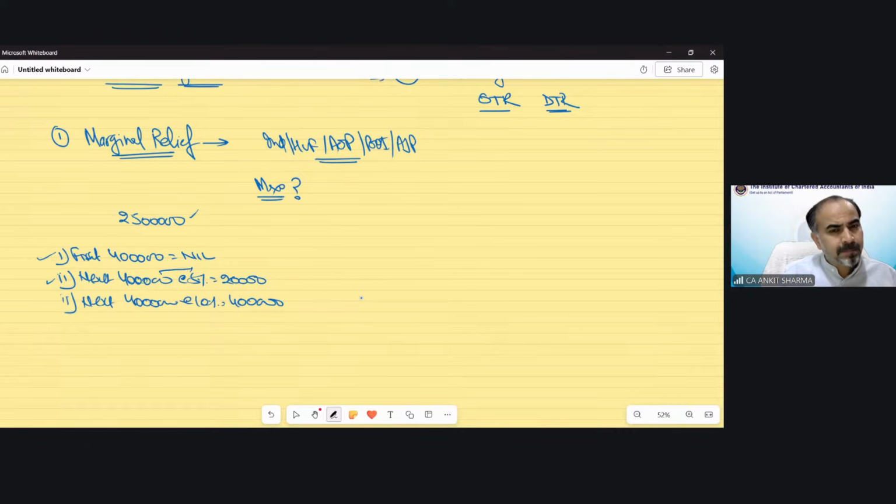Sir, there is a limit from 4 lakh 1 to 8 lakh. Is this mandatory? In the exam, do we write from 4 lakh 1 to 8 lakh? No, not required. You can follow this concept: first 4 lakh nil, next 4 lakh 5%, next 4 lakh 10%. This is like a mathematical calculation. The answer would remain the same. So you can show or present it like this also, there is no problem.